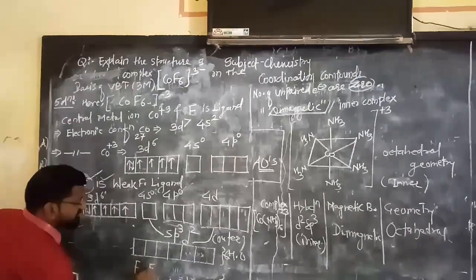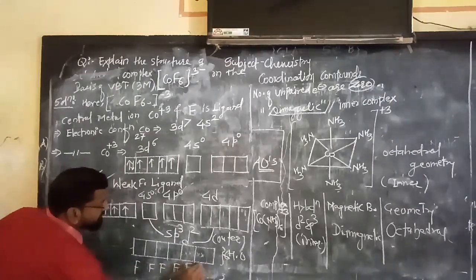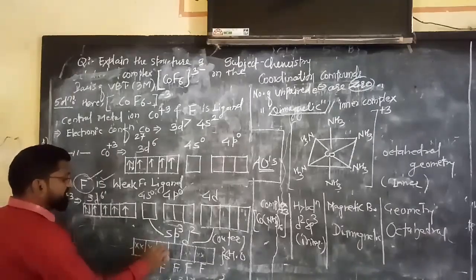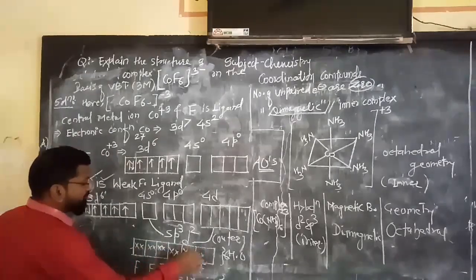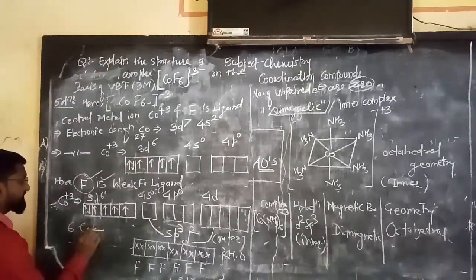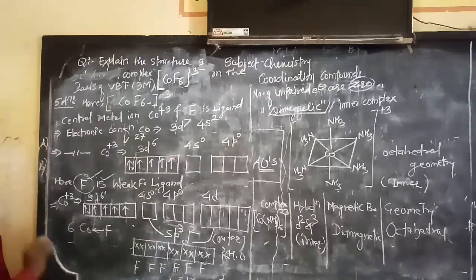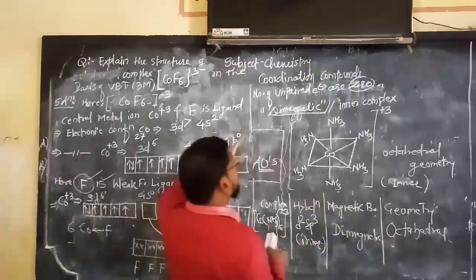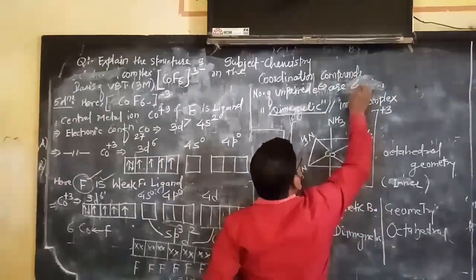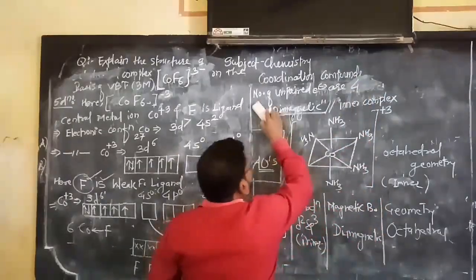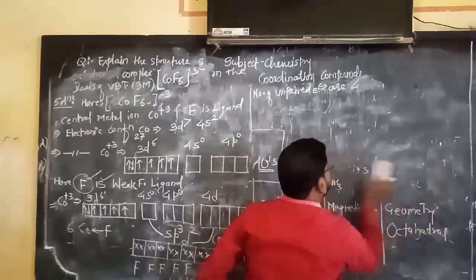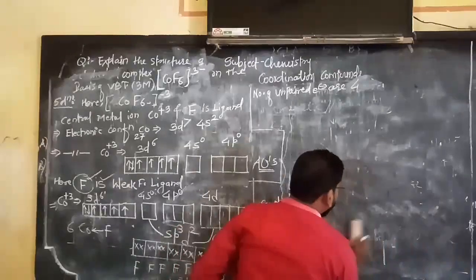Now in each of the 6 hybrid orbitals, fluorine donates its lone pair of electrons like this, and forms how many coordinate bonds? 6 coordinate bonds, 6 cobalt-F coordinate bonds. Now see here, the number of unpaired electrons is how many? Exactly, unpaired electrons are 4, and therefore see what happened. Now everything will be changed.